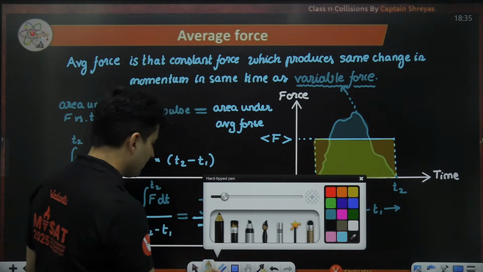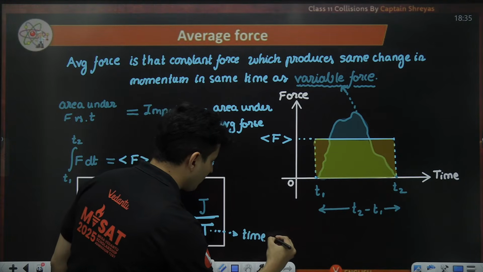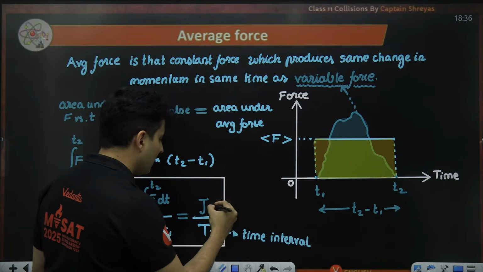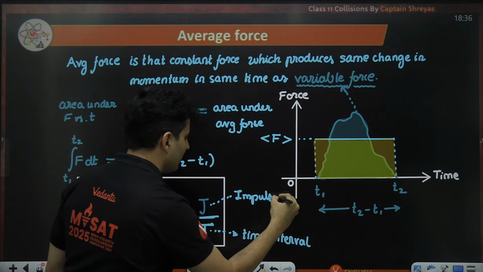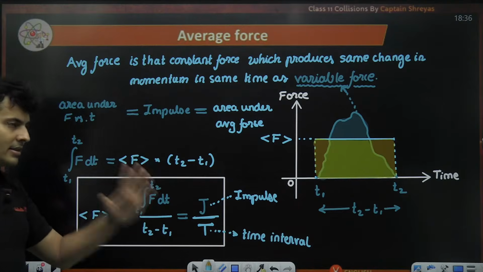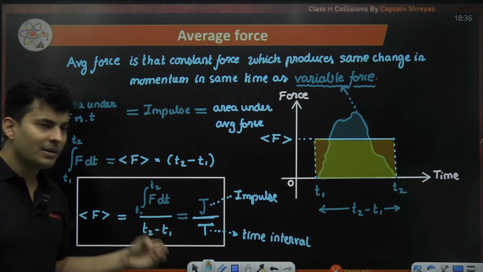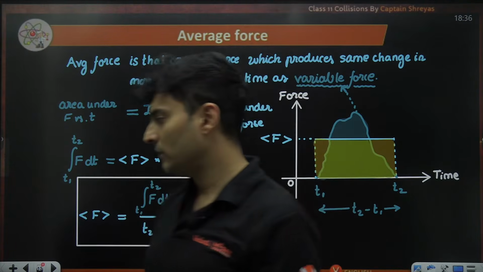Okay, is this clear? So this T over here is the time interval, obviously, and this J was obviously the impulse. Very interesting way. If you know the impulse, forget the integration, just divide it by the time, and you will get the average force during that time interval.